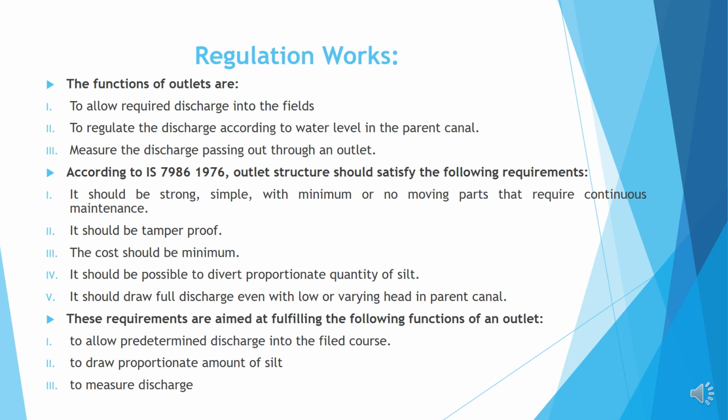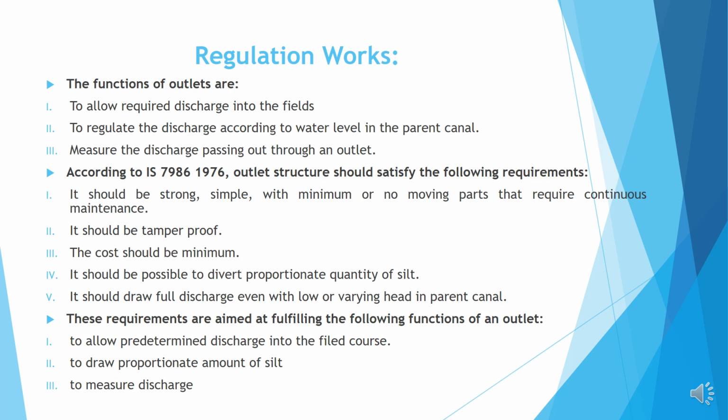According to Indian Standard 7986 of 1976, an outlet structure should satisfy the following requirements. It should be strong and simple, with minimum or no moving parts that require continuous maintenance. It should be tamper-proof. The cost should be minimum. It should be possible to divert a proportionate quantity of silt.